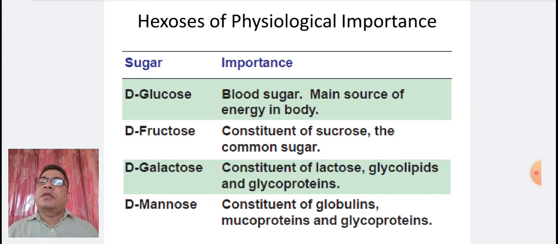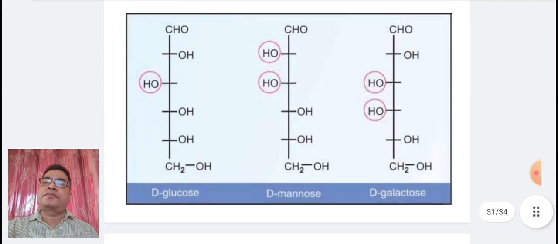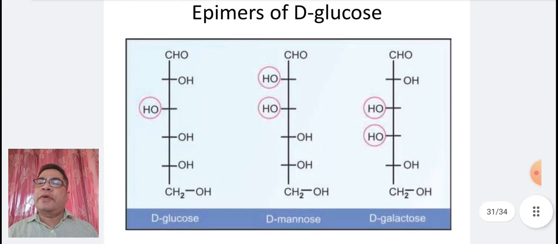In this diagram, we can see the hexoses of physiological importance. D-glucose is the blood sugar and the main source of energy in the body. D-fructose is a constituent of sucrose, the common sugar. D-galactose is a constituent of lactose, glycolipids and glycoproteins. D-mannose is a constituent of globulins, mucoproteins and glycoproteins. Here we can see that D-mannose and D-galactose are epimers of D-glucose.